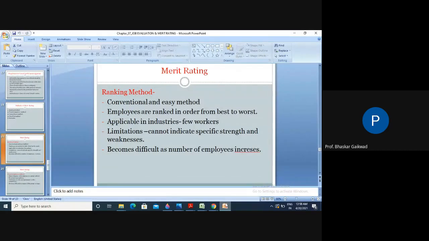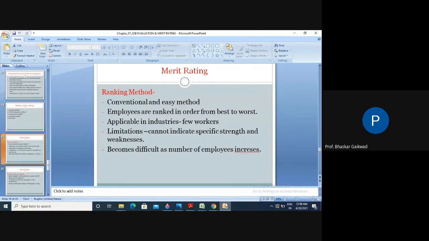This totally depends upon the performance of the workers while doing the jobs. Limitation: it cannot indicate specific strengths and weaknesses. Through this method it is very difficult to identify the specific strength and weakness of a particular person.